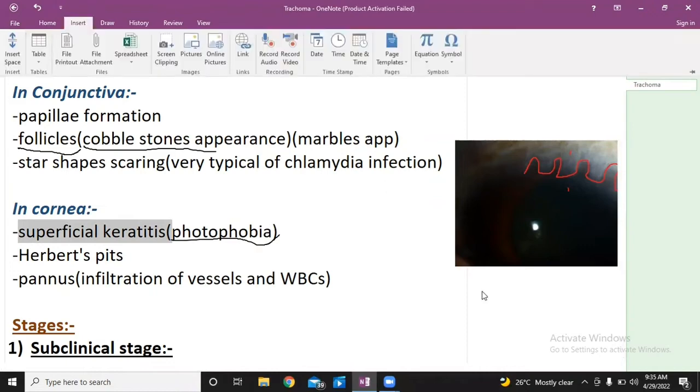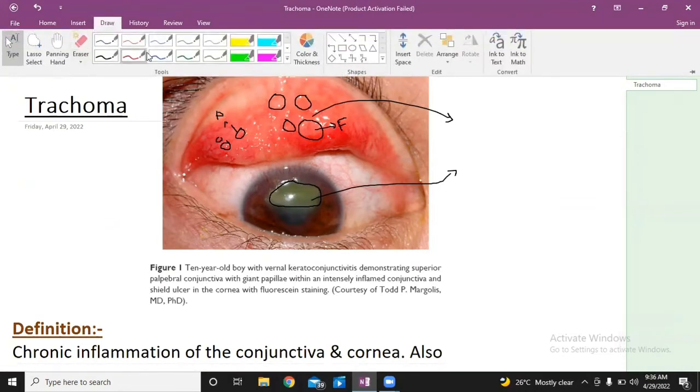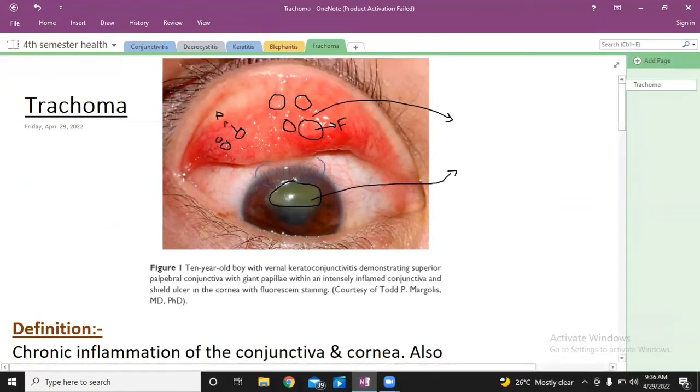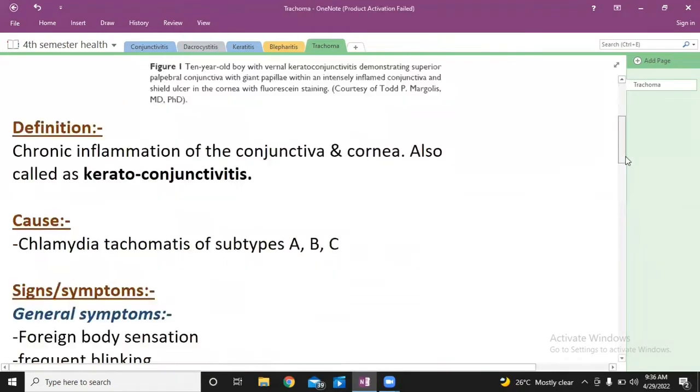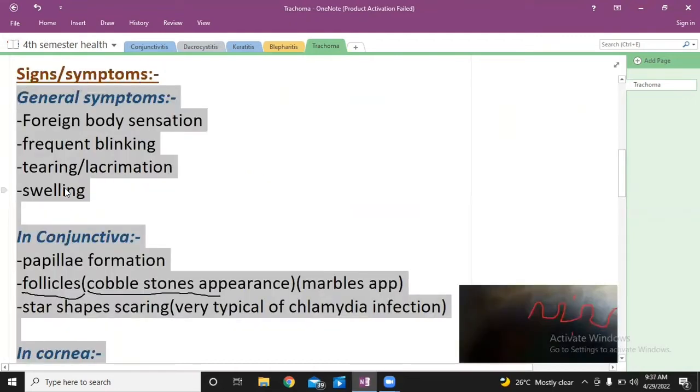Another thing that you can expect to see in corneal inflammation is Herbert's pits. Now, what are Herbert's pits? Herbert's pits are a very significant appearance which you get when there is inflammation of the limbus.